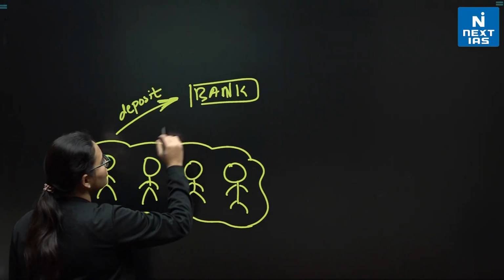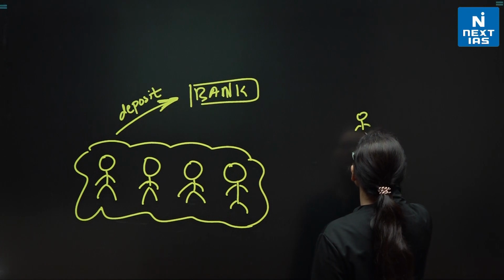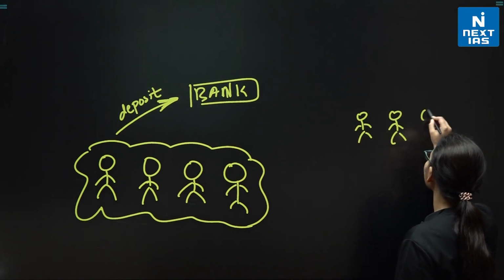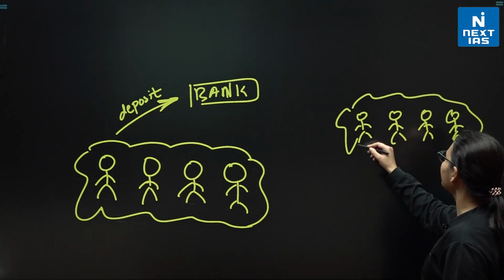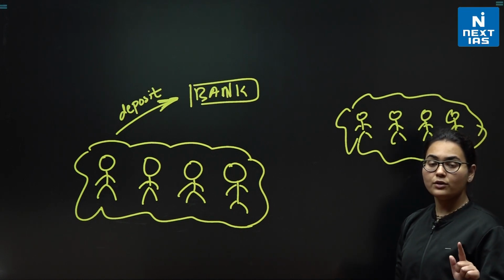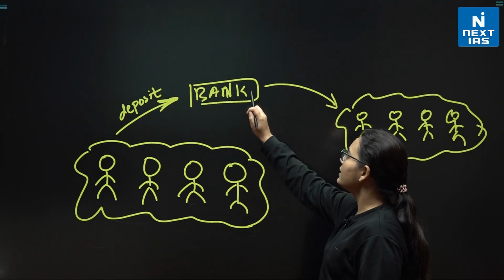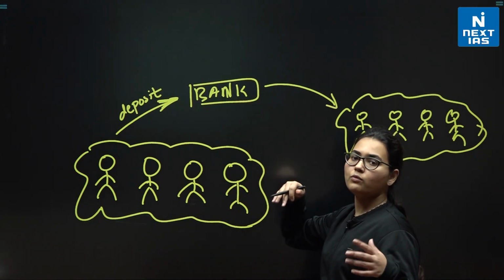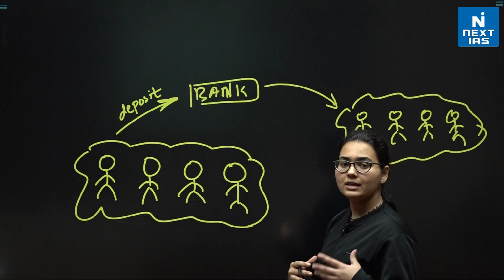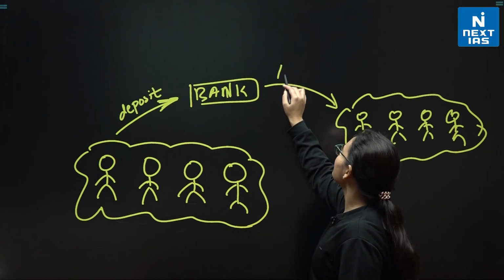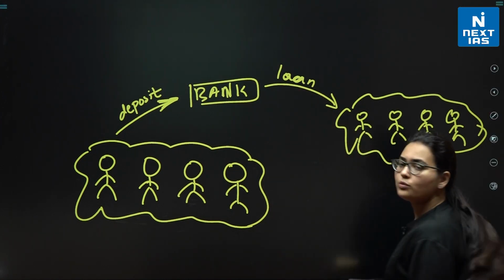Now, what does the bank do? The bank will go and find another set of people, some other set of people, who are in need of money. So what will the bank do? The bank will give them money. They go to the bank and ask the bank to give them money. And what is it called? It's called getting a loan from the bank. So the bank gives the loan to this group of people.